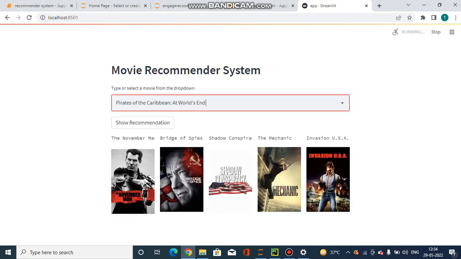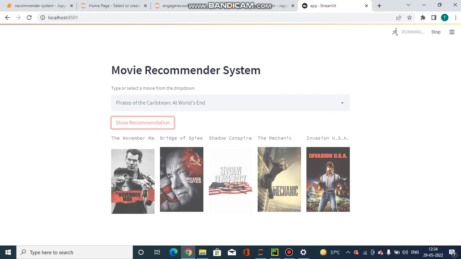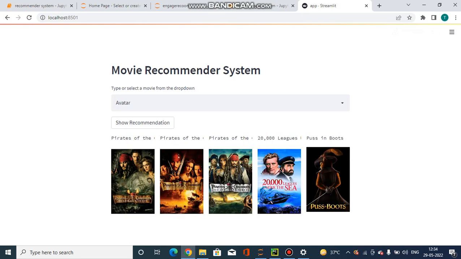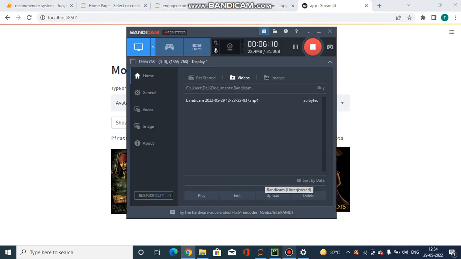on various genres. It is recommending fine. Like it is recommending Pirates of the Caribbean, thriller, Puss in Boots, etc. So that's all from my side. This was a content based movie recommendation system for my project. Thank you.